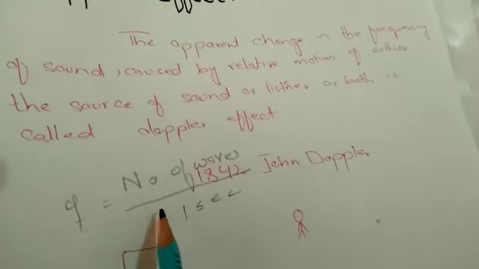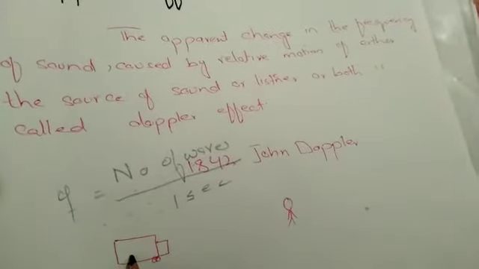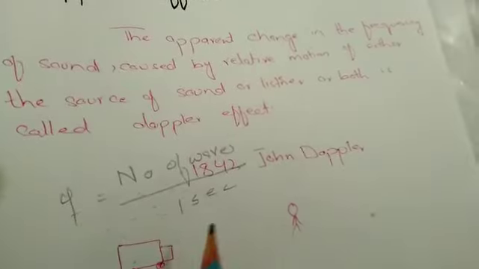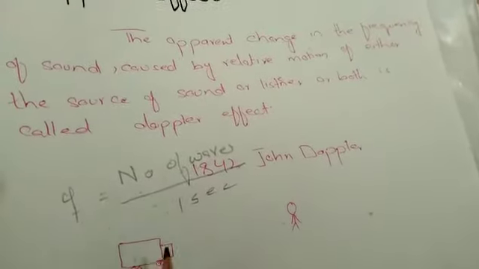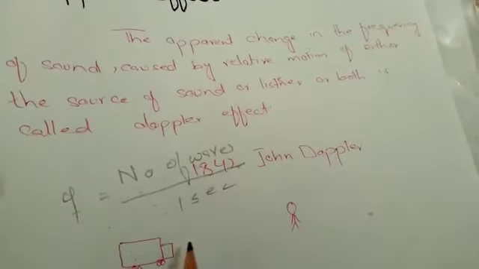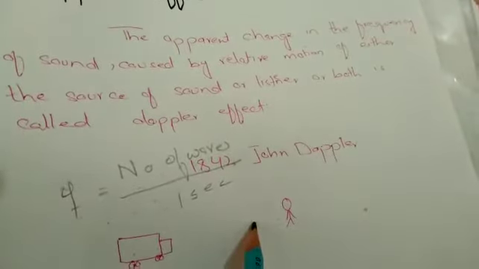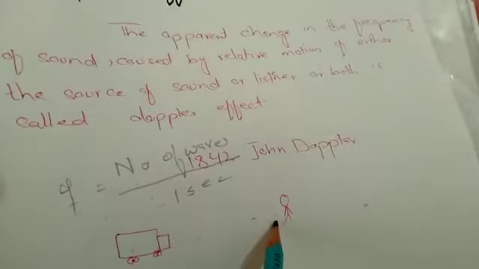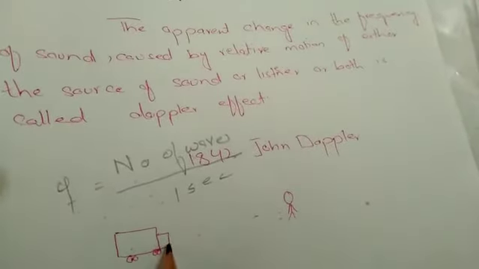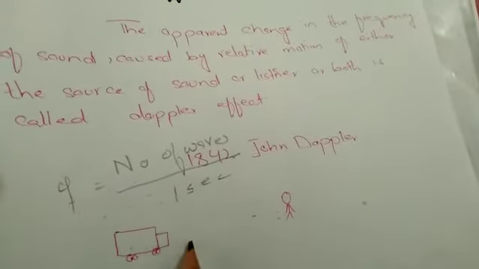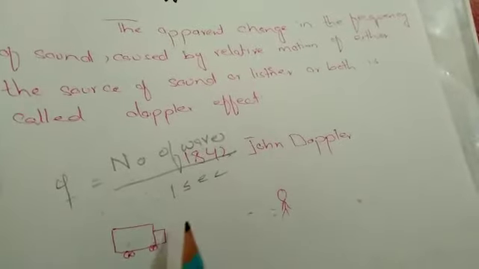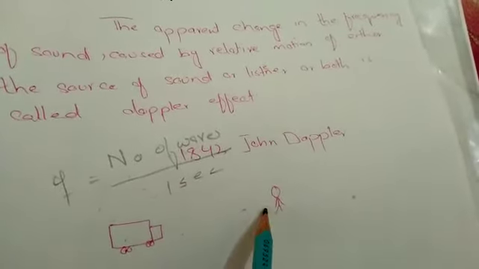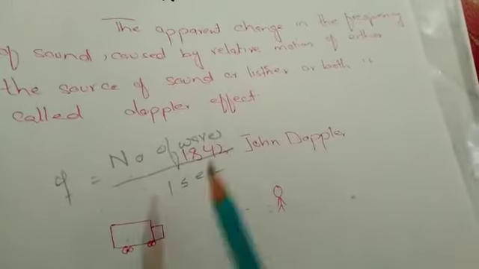This frequency changes when the sounding source moves towards a listener, or the listener moves towards the source, or both move towards one another or away from one another, due to relative motion between the source of sound and the observer or listener. The frequency of the sound changes. This change of frequency with relative motion of the sounding source and listener is called the Doppler effect.